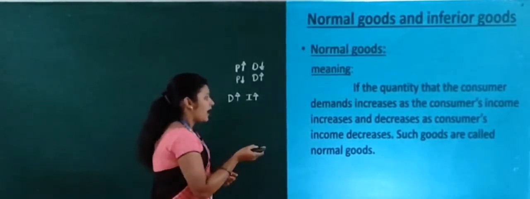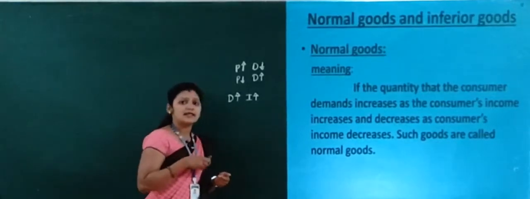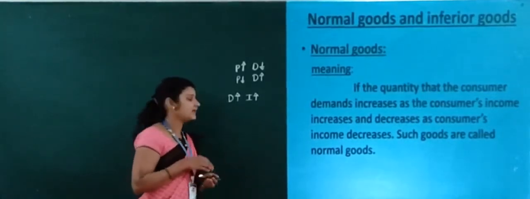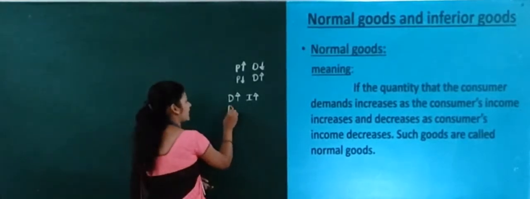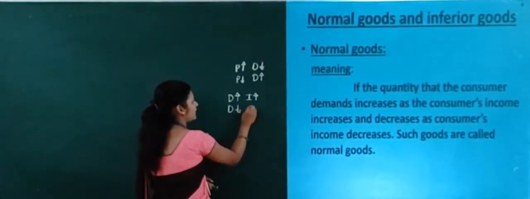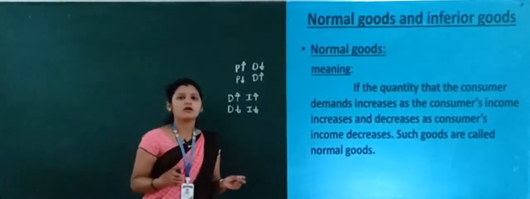And when the consumer's income decreases, demand will also decrease. This is what normal goods are.